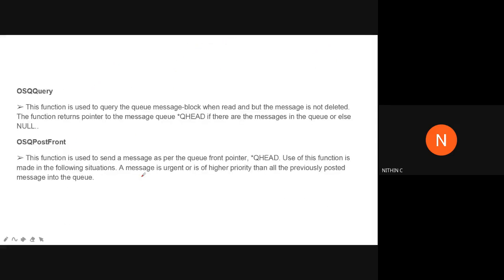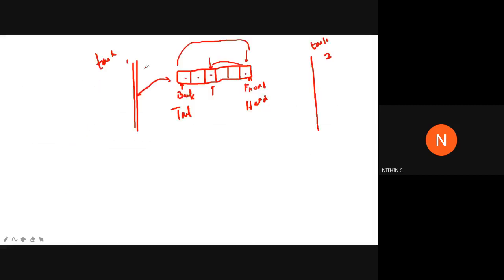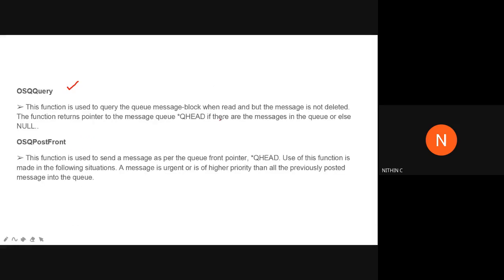Then two more are there. One is OSQ query. Suppose you need to get any information with regard to this message queue, regarding the present queue head or the back end pointer. If you need any specific information about the message queue, you can use OSQ query. OSQ query can be used for getting such information related to the message block.